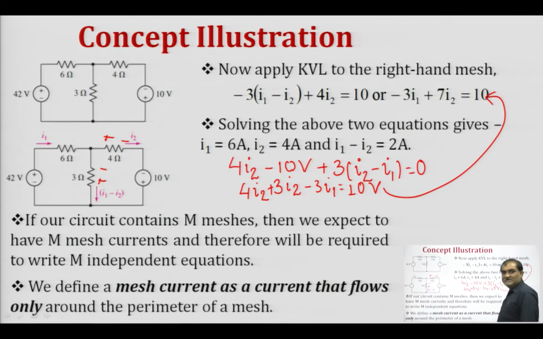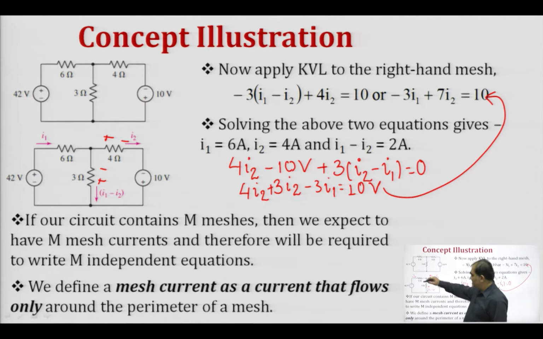So, when we solve these two equations, we get the values of the two mesh currents. I 1 is 6 ampere and I 2 is 4 ampere, and the current which is flowing through this 3 ohm resistance, that is I 1 minus I 2, comes out to be 2 ampere. If our circuit contains m meshes, then we expect to have m mesh currents, and therefore we will be required to write m independent equations. We define a mesh current as a current that flows only around the perimeter of the mesh.